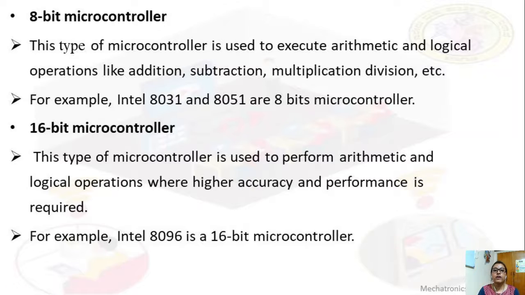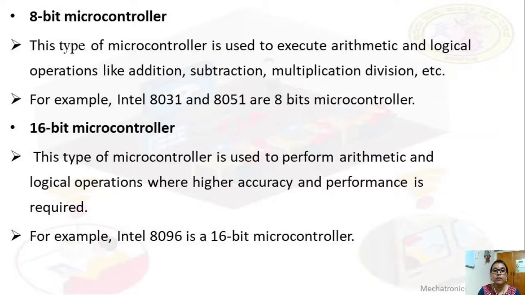The 16-bit microcontroller can execute both 8-bit as well as 16-bit arithmetic and logical operations. In the 8-bit microcontroller the internal bus is 8 bits wide, whereas for the 16-bit the internal bus is 16 bits wide. That means both the data bus as well as the address bus are 16 bits wide.